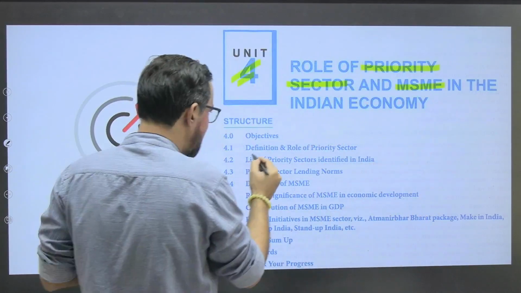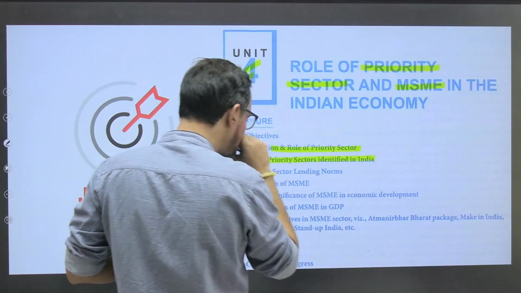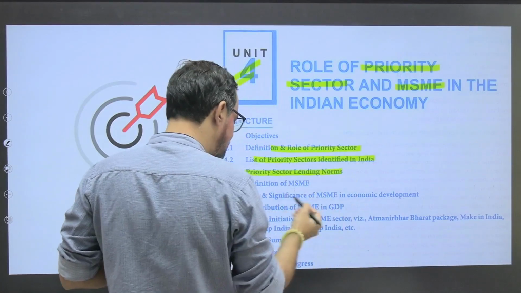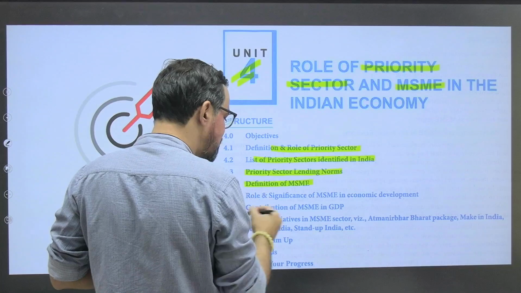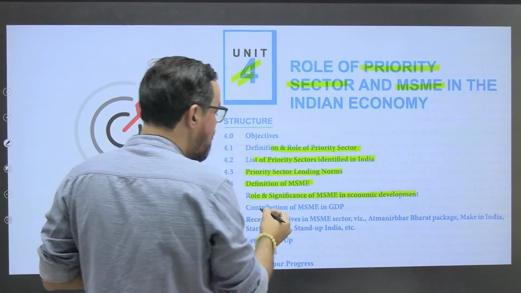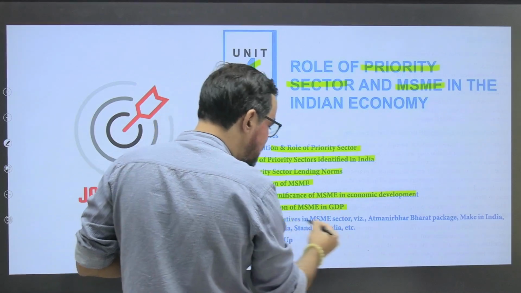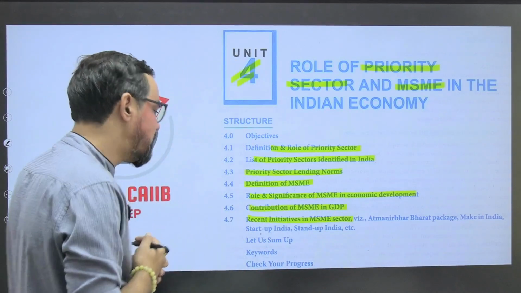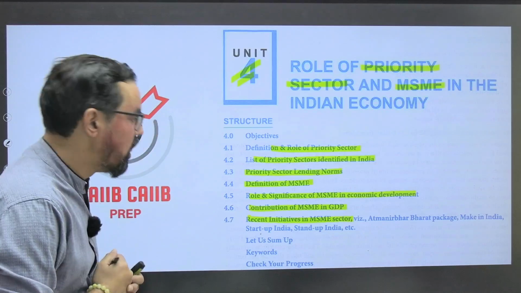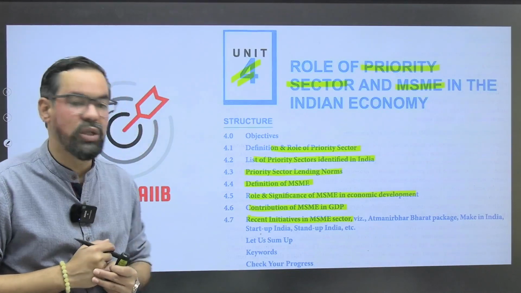Okay, so definition and role of priority sector, list of priority sector, then we have priority sector lending norms, definition of MSMEs, role and significance of MSME in the Indian economy, contribution of MSME in GDP. Then recent initiatives in the MSME sector like Atmanirbhar Bharat, Make in India, Startup India, Stand Up India, and also these others, right?